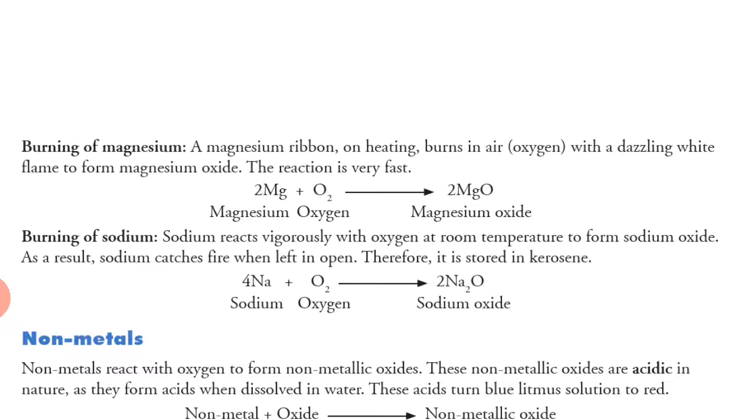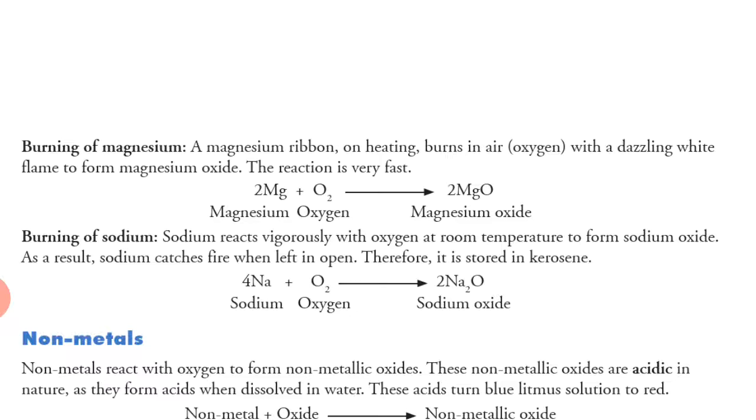Next, how do non-metals react with oxygen? Non-metals react with oxygen to form non-metallic oxides, as metals form metallic oxides. These non-metallic oxides are acidic in nature. For metals, the oxides were basic in nature.